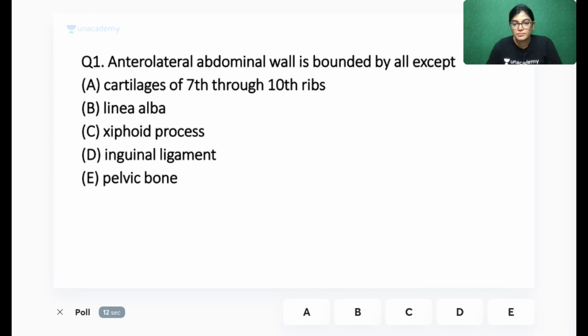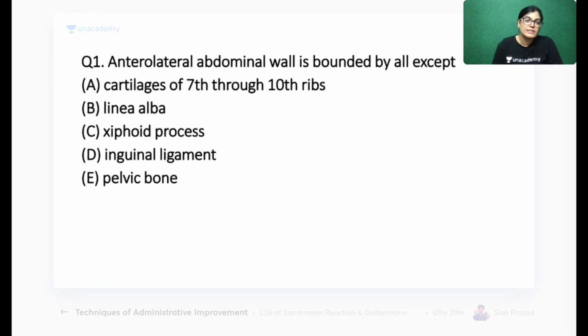Okay, mixed answers are coming up. So the correct answer is linea alba.